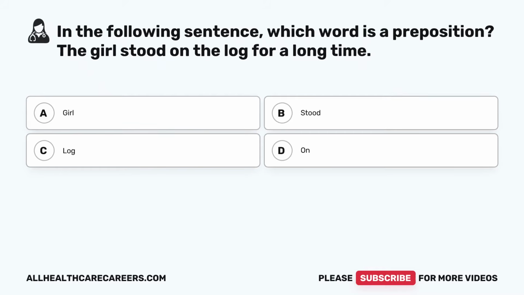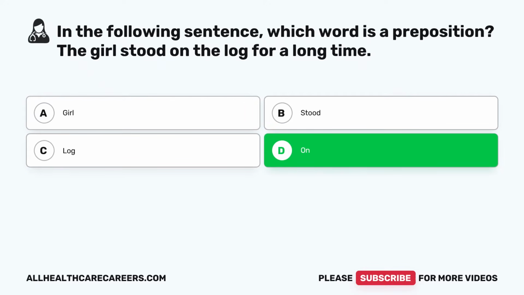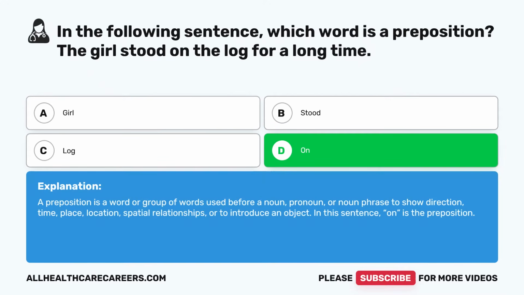In the following sentence, which word is a preposition? The girl stood on the log for a long time. A. Girl. B. Stood. C. Log. D. On. The correct answer is D. On. A preposition is a word or group of words used before a noun, pronoun, or noun phrase to show direction, time, place, location, spatial relationships, or to introduce an object. In this sentence, on is the preposition.